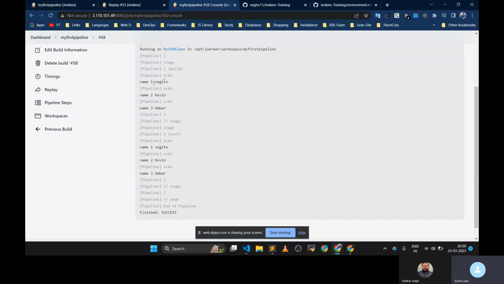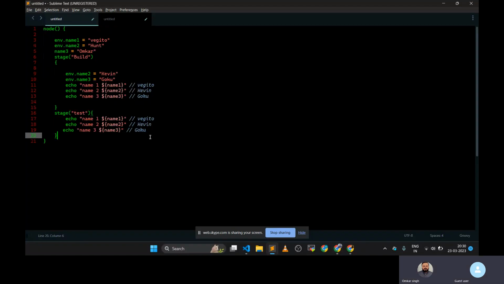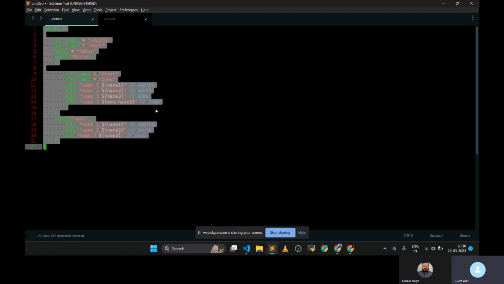So for the first one it is giving Vegito, Kevin, and Omkar. Even though for name3 we are giving Goku, it is printing Omkar. Let's see. Env dot omcar.